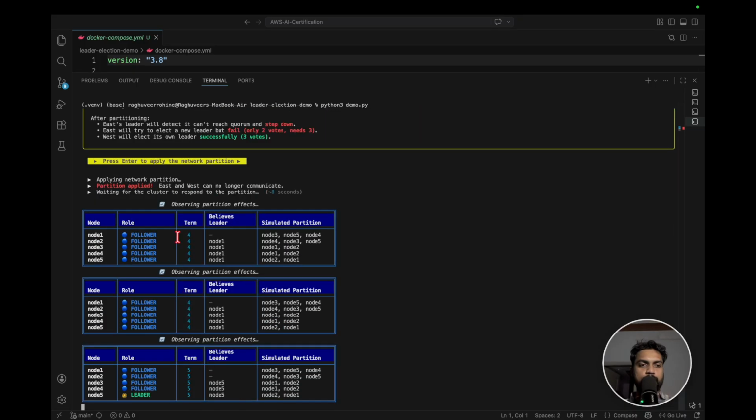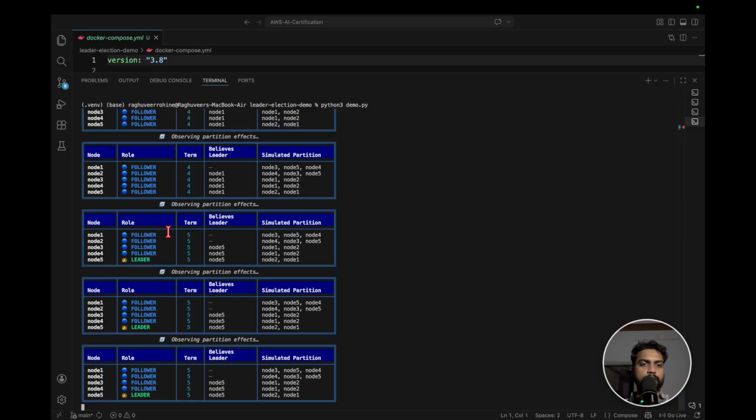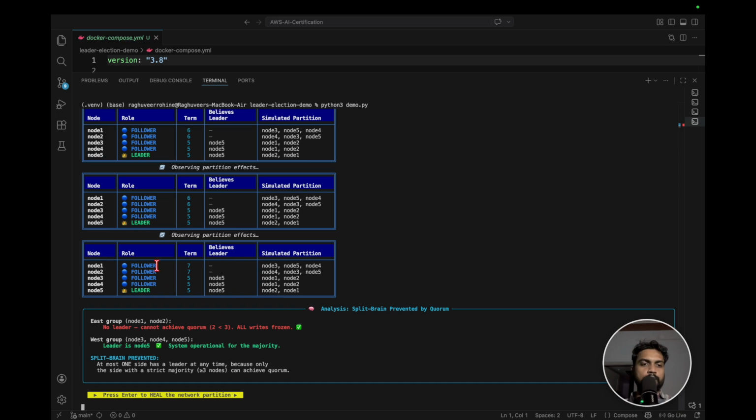We have all of them now become followers. Among them we got 1 leader, okay. So if you see, node 1 and 2, which are part of the east group, do not believe in any leader, right? Because at this point they don't have any leader. But these 3, which are in the west group, conducted the election, and among them 1 got selected as a leader, and they believe that node 5 is the leader now. Okay, so that's how the split brain scenario is avoided here.